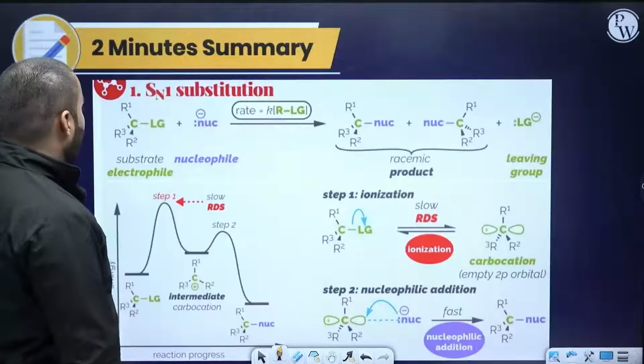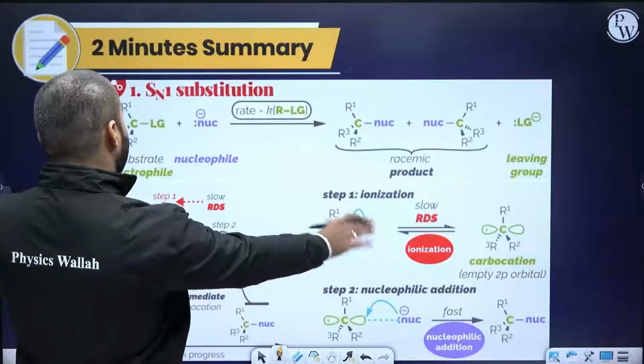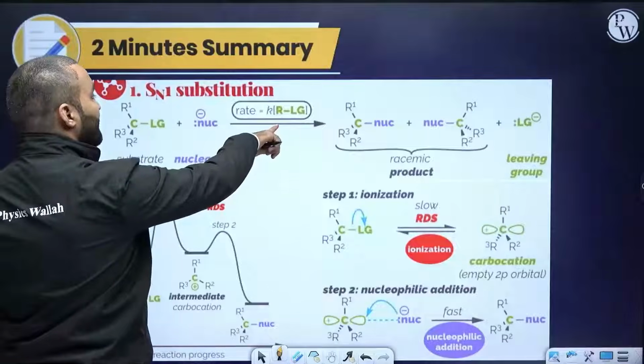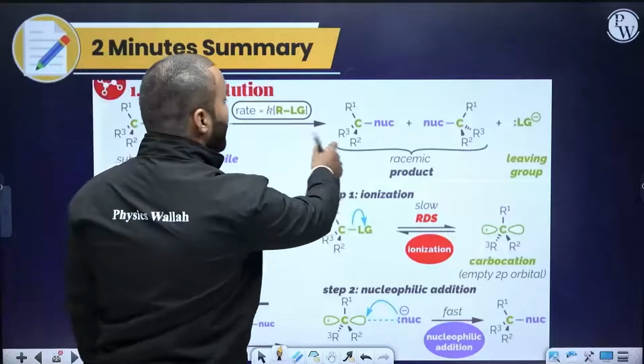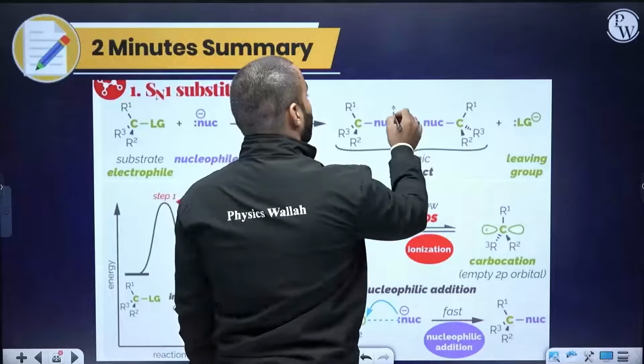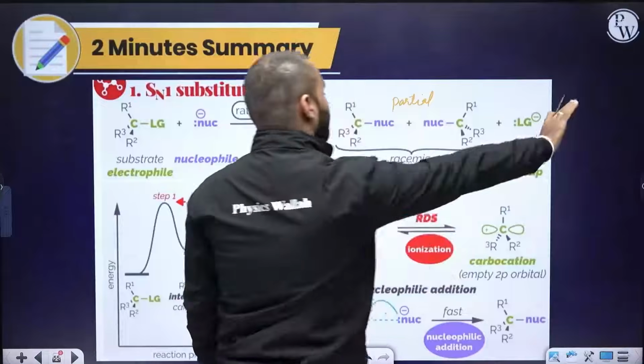Okay, now I have this SN1 pictorial diagram once again. I have discussed it completely with you. You have a leaving group, the nucleophile comes in, the rate is directly proportional to the alkyl halide, a racemic mixture is obtained which is partial. This is partial racemization. The leaving group comes out.